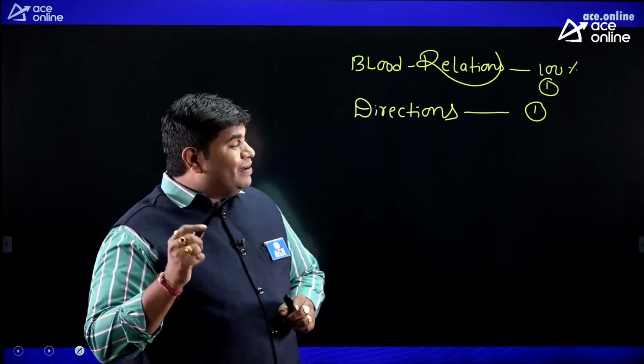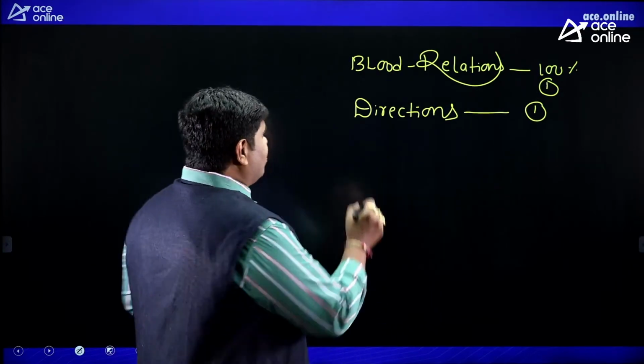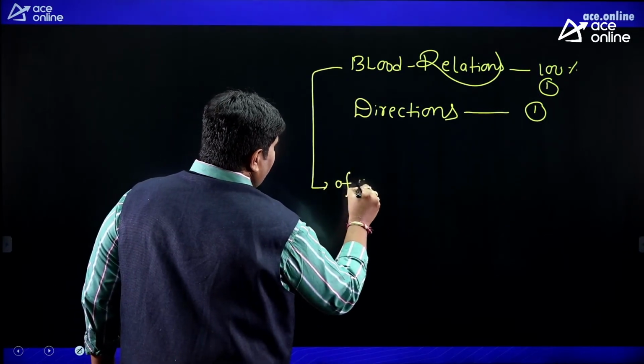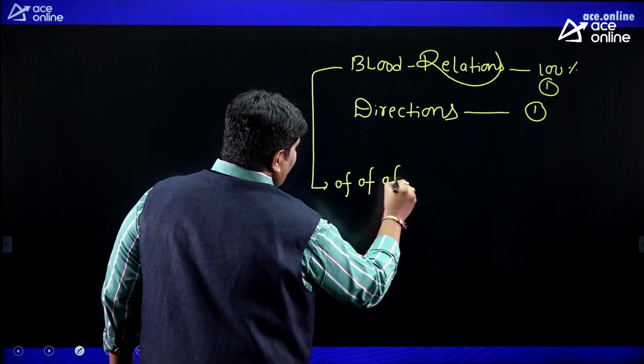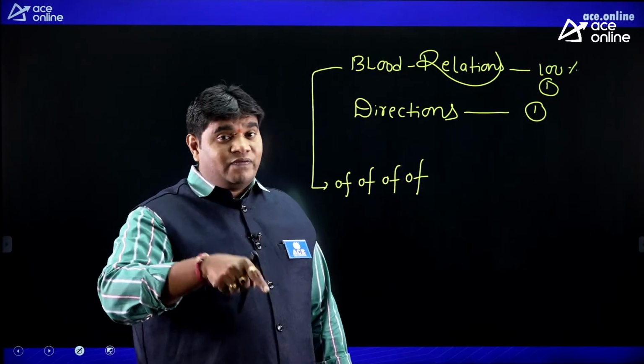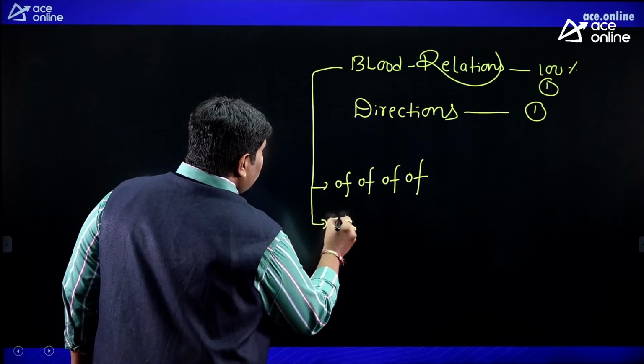Guaranteed question. In blood relation, we have 3 types of models, friends. We have only 3 types of models. First one, the "of, of, of" model: A is son of B, brother of D, father of, this type of question. Next one, group information.